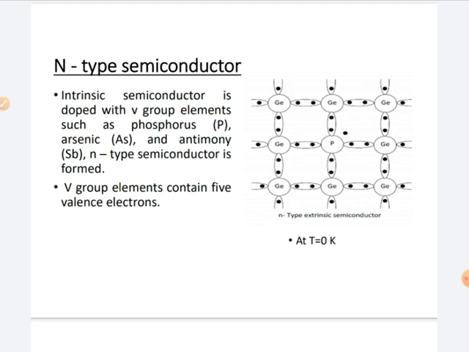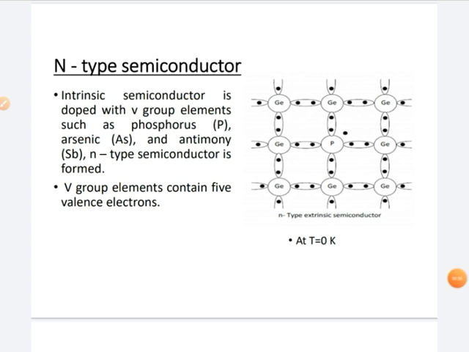That means by adding additional impurities to the pure form of semiconductor, that is, the intrinsic semiconductor, we form the extrinsic semiconductor. Depending upon the doping element added to the intrinsic semiconductor, they are further classified into two types: n-type semiconductor and p-type semiconductor. Now we will discuss the n-type semiconductor.